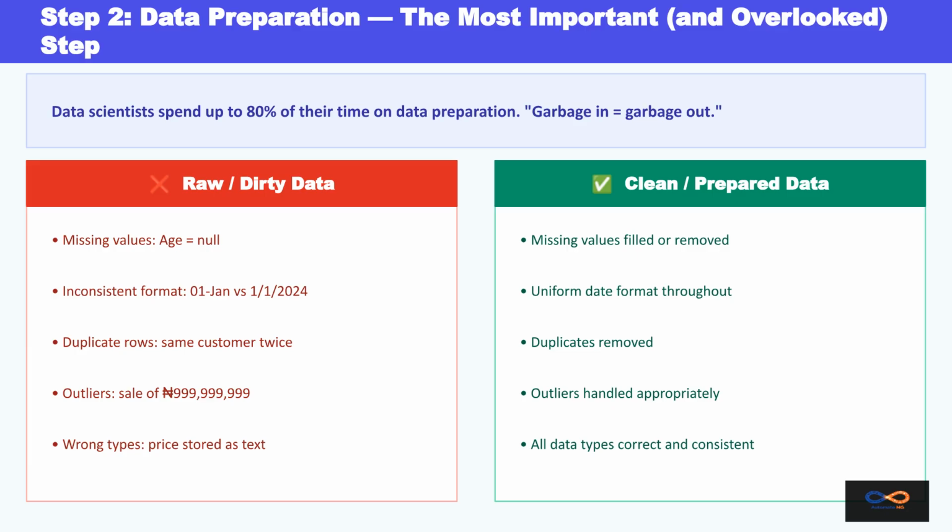Data preparation is the most important step, often consuming 80% of a data scientist's time. Dirty data with missing values, inconsistent formats, or duplicates leads to poor predictions. Clean, prepared data is essential for accurate, reliable results.